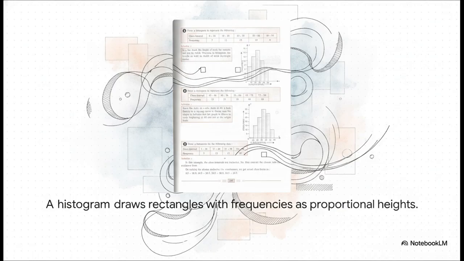In this graphical representation, we mark our continuous, unbroken class intervals right along the horizontal x-axis, and we plot our frequencies along the vertical y-axis. Then, rectangles are drawn with their bases on those class intervals, and their heights are proportional to the frequencies. It's incredibly eye-catching and instantly readable.